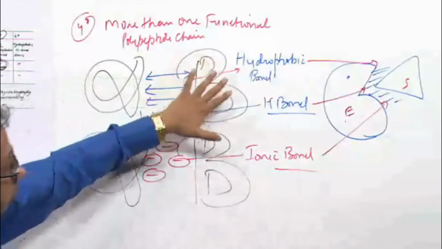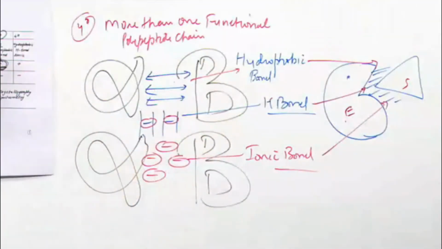These three bonds are also involved in tertiary structure, and in tertiary structure one more bond is found, that is disulfide bond. So tertiary structure is stabilized by disulfide bond, hydrophobic, hydrogen and ionic, but the main bond was disulfide. Clear? No confusion?